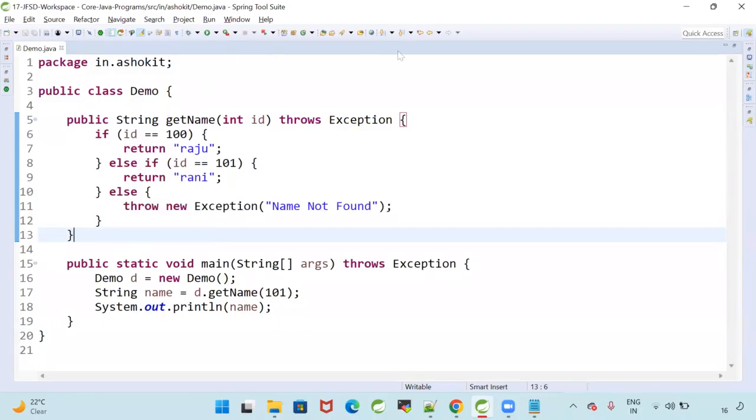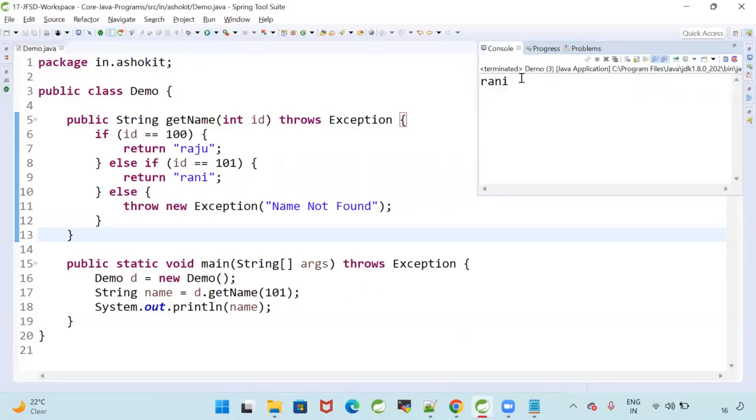Now, if I run this program, what is the output? Rani. Is the method returning some value or not? Yes, the method is returning some value. Is an exception occurring in the program? No, the exception is not occurring in the program.